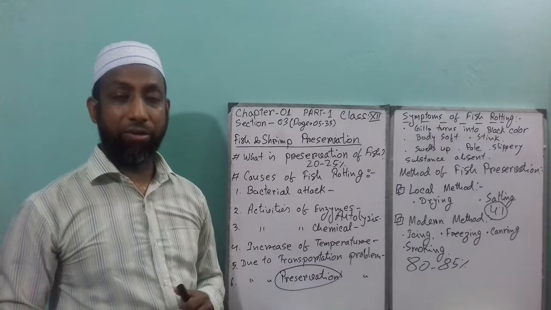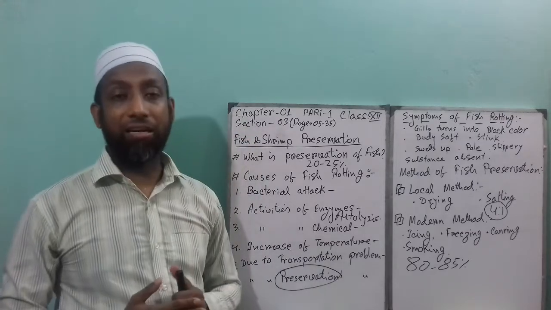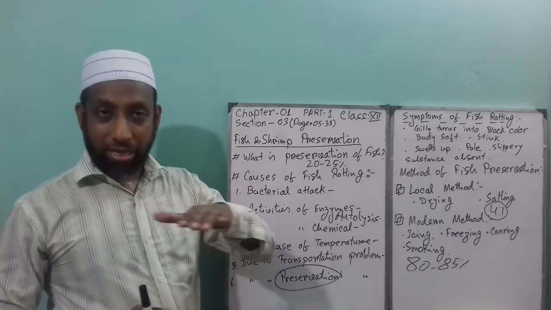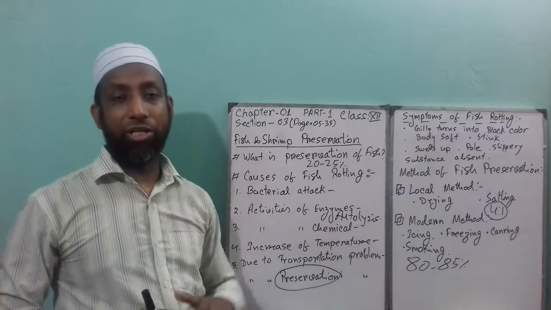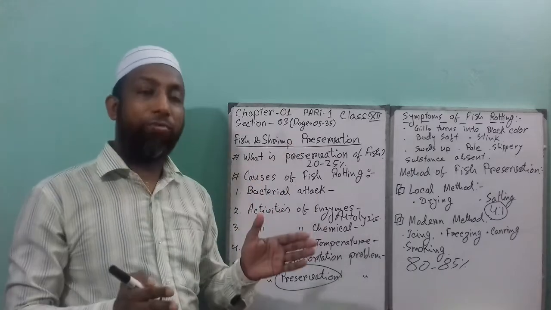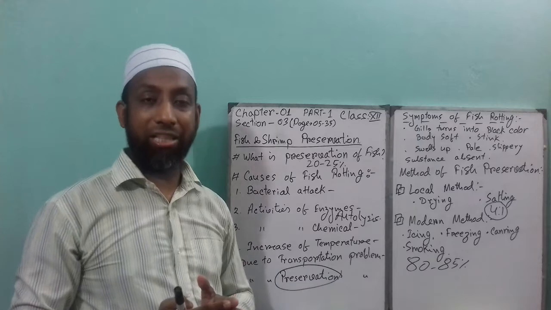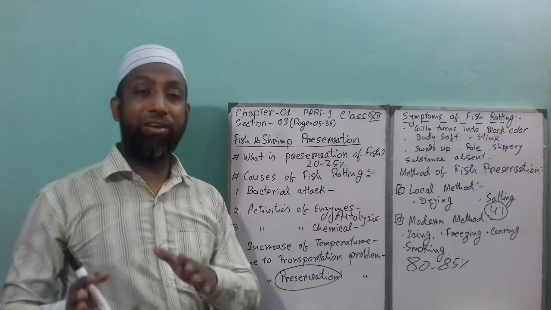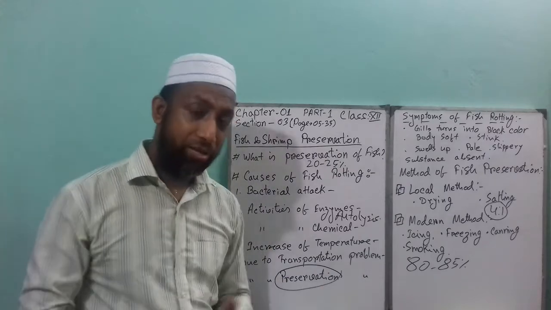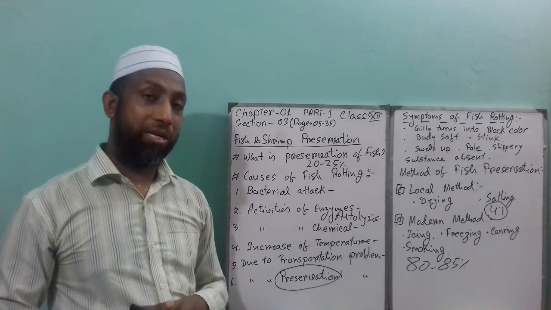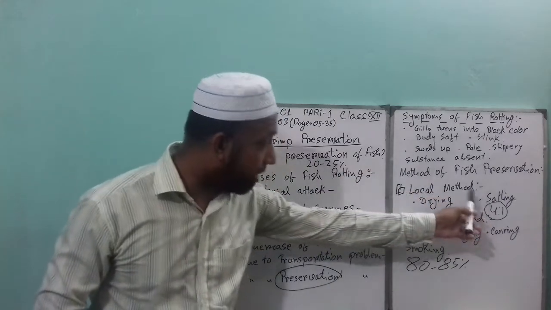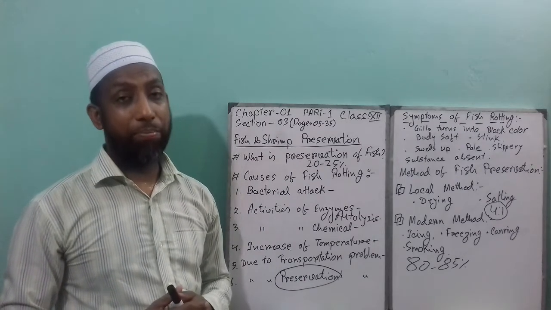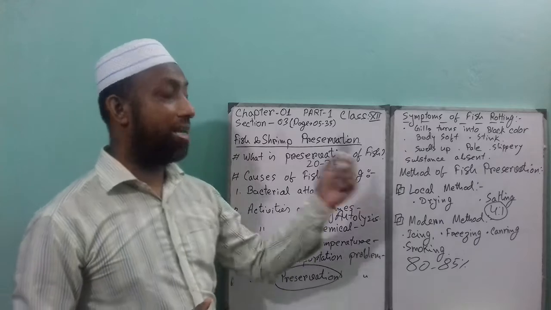That means the fish cut into slant cut or crosswise cut, and then one layer of fish, then a layer of salt, then one layer of fish, then a layer of salt. After filling the tin or container or earthen pot, tie up the container properly and leave it for a couple of days. Then you can find that the salting process of the local method is ready to serve. In this method, you can preserve the fish for about 1 year.